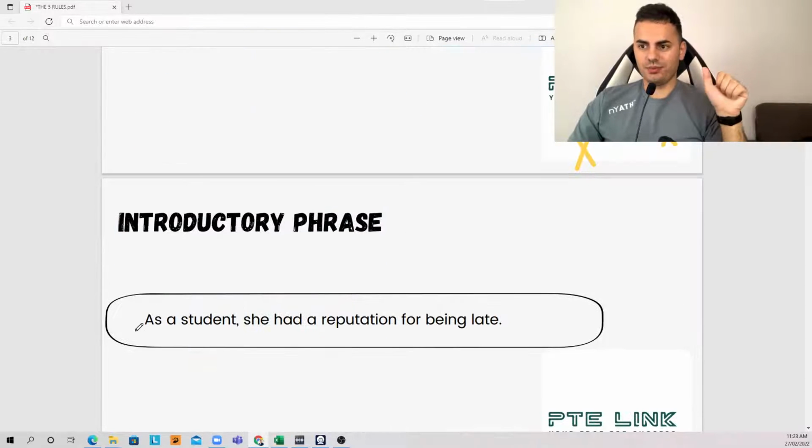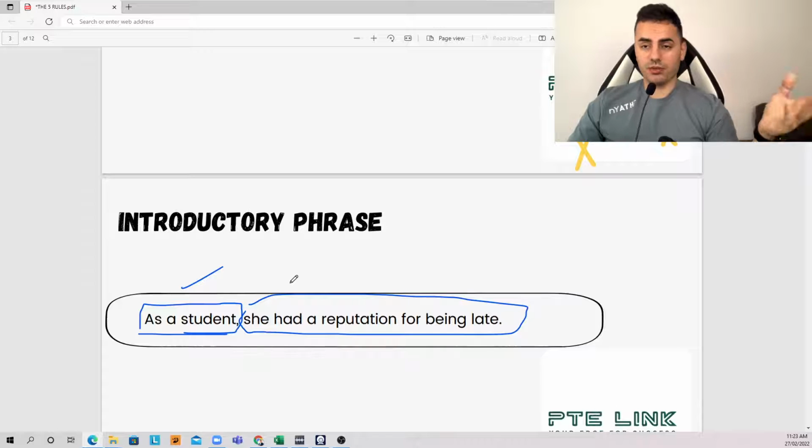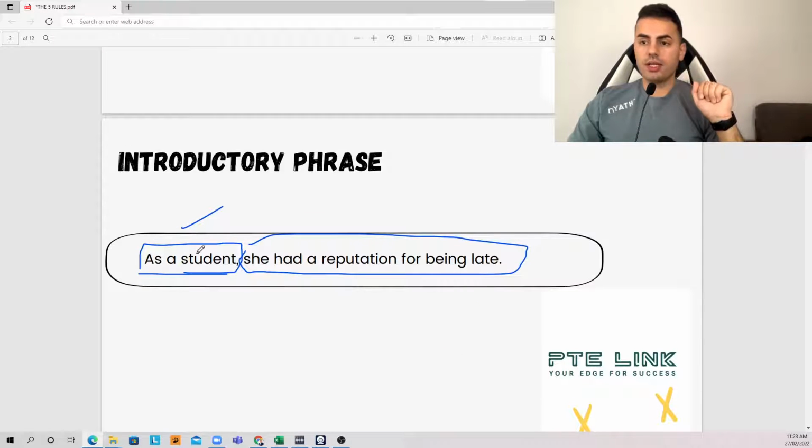As a student, that's not a good reputation. As a student, she had a reputation for being late. So again, we've got the introductory phrase here, as you see, setting up the stage for this sentence. So this is an independent sentence, meaningful sentence. Like if you say, oh, she had a reputation for being late, this is a meaningful sentence, yeah? But it was preceded by an introductory phrase, and that's why we have to place a comma in between. So that's rule number 1, a comma after an introductory phrase.